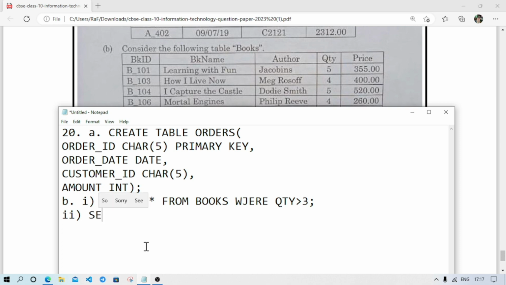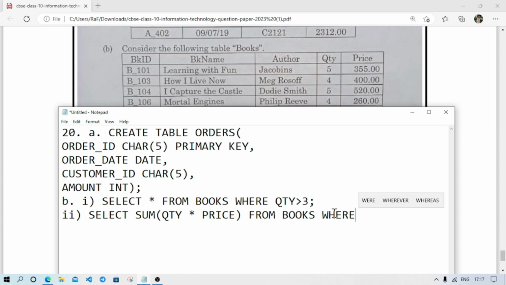So the answer will be this way: select sum, and inside the bracket we are going to add 2 columns. Those 2 columns will be quantity, then asterisk sign, and price. After that, from books. After that, we are going to use the where clause, where price less than 500, then semicolon.